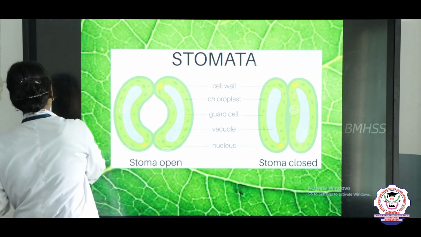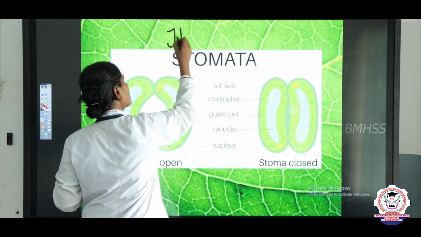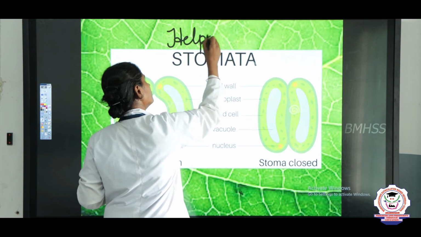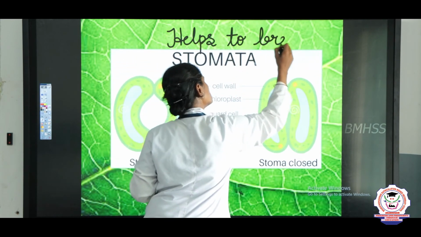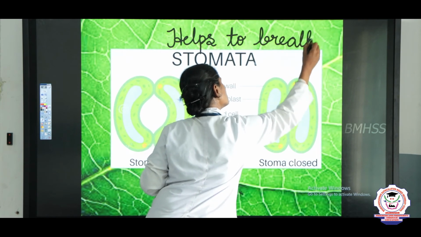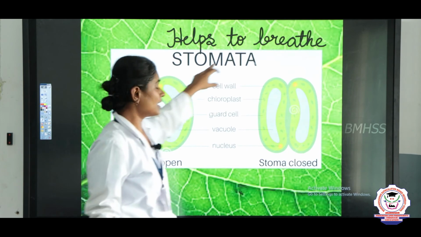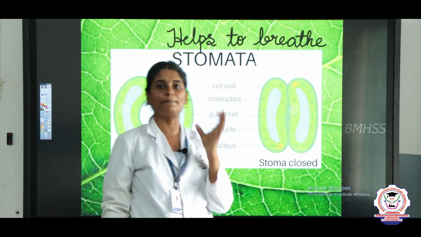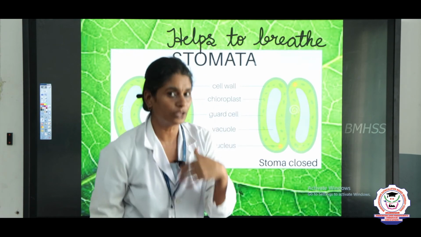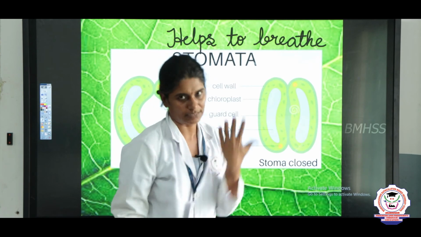So, stomata helps to breathe, right. The stomata in the leaf help the plants to breathe. They take in the carbon dioxide and they leave out the oxygen from the plants, right.